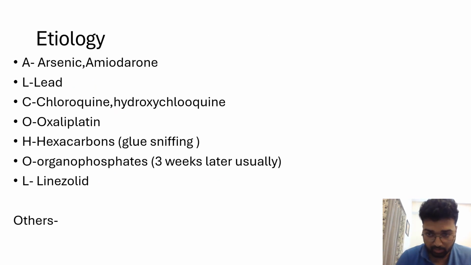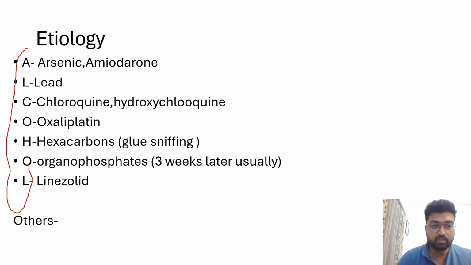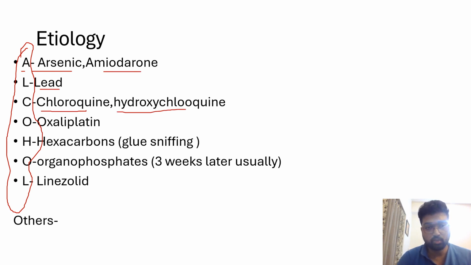Okay, just to complete the topic, what are the different causes of toxic neuropathy? First and foremost, the most common cause is alcohol. Okay, alcohol is the most common cause of toxic neuropathy, and besides alcohol, we can remember that A stands for arsenic, amiodarone, L stands for lead, C stands for chloroquine, hydroxychloroquine, O for oxaliplatin, H is for hexacarbons, those people who do smell glue a lot.